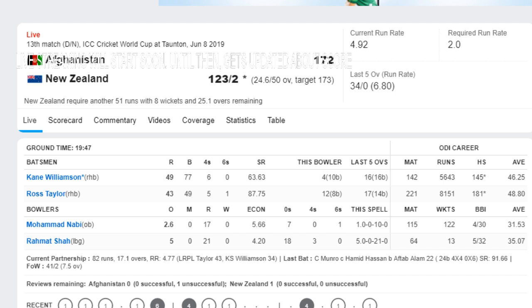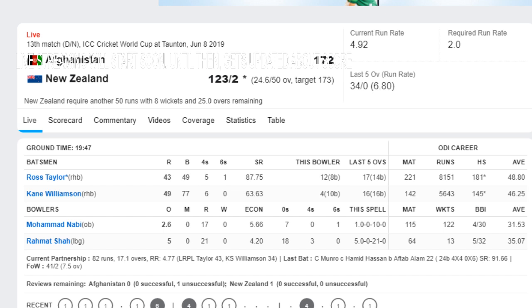Last ball of the 25th over, Mohammad Nabi to Williamson, a single. So the bowling is half done. That means 25 overs have been bowled, 25 left. But New Zealand may just finish it earlier because the required rate is 1.96. They only require 49 runs in 25 overs. This over decreased the required rate further because 11 runs were scored in it. Okay, so the last ball was not a single, it was 2 runs. So another score added, 124 for the loss of 2.